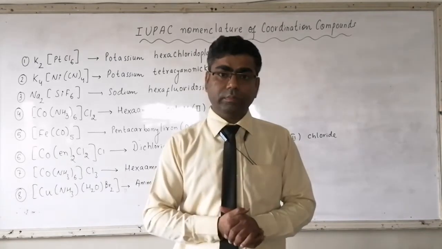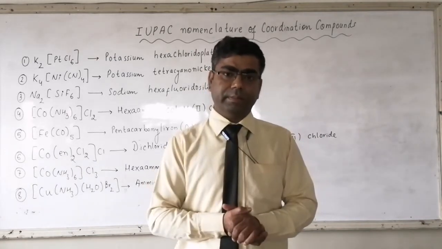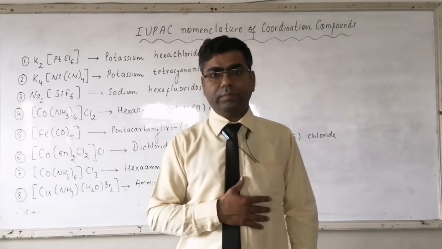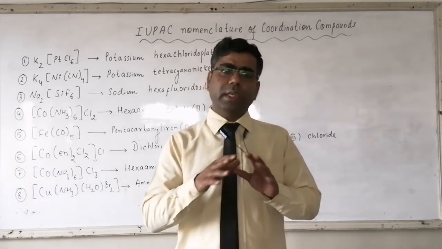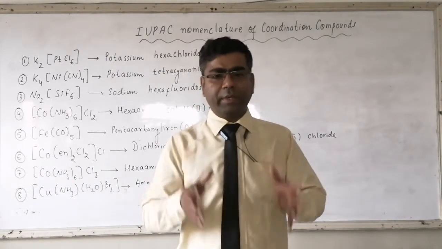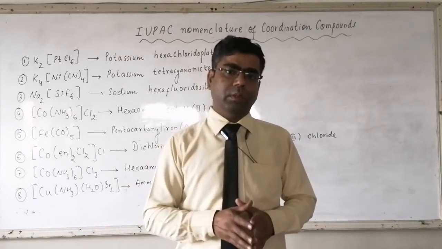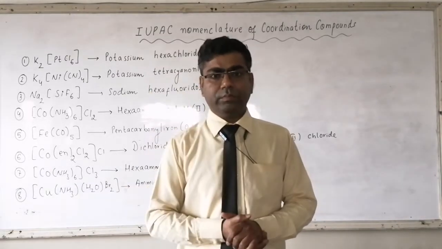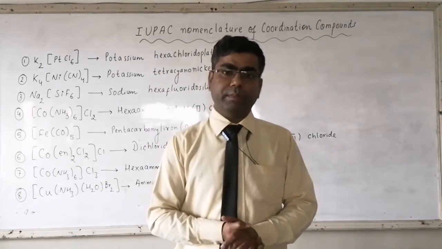Then about the counter ions. Suppose a counter ion is repeated 2 times, then there is no need to use a numerical prefix. Like there is K2, you will not write dipotassium, it will simply be potassium.